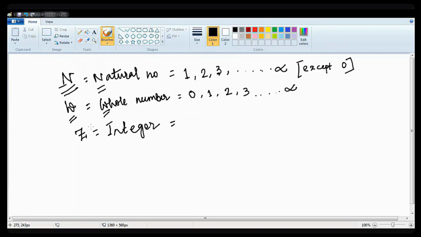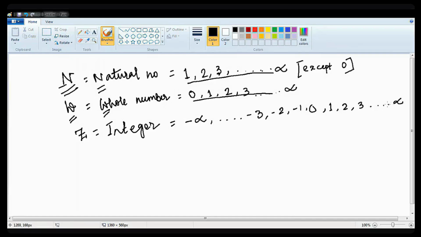So in integers, what are the numbers we are going to have? All these numbers are positive numbers. So integers are all the negative numbers as well as your whole numbers: all the positive numbers as well as the negative numbers as well as 0. These types of numbers are called integers.